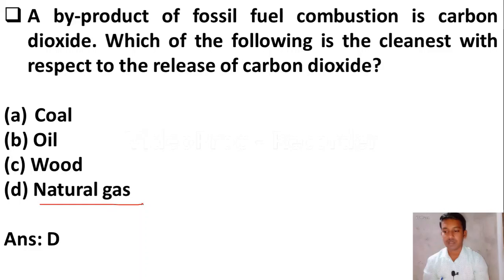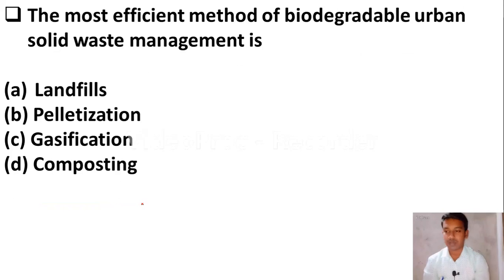Okay, the next question. The most efficient method of biodegradable urban solid waste management is: option A landfills, option B pelletization, option C gasification, option D composting. Here the correct answer is option D, composting. And what is the process of composting?